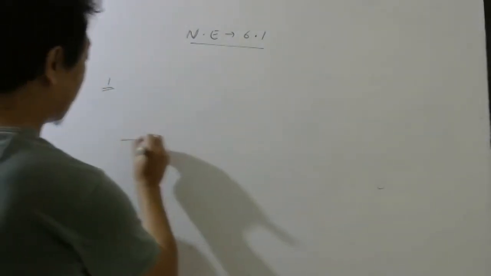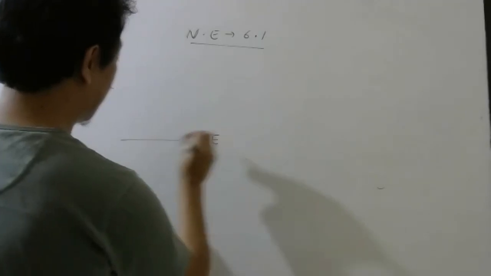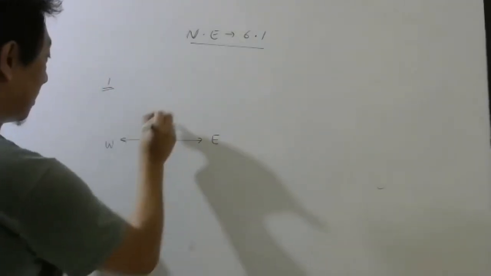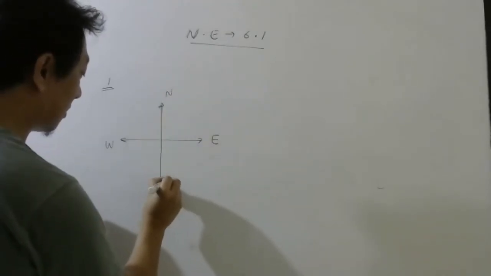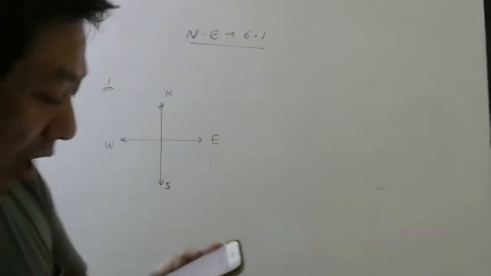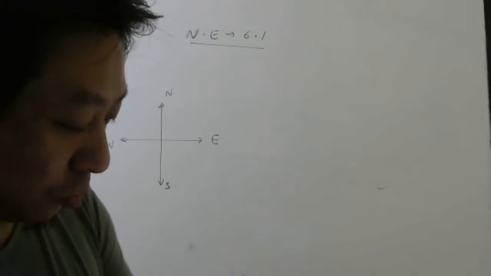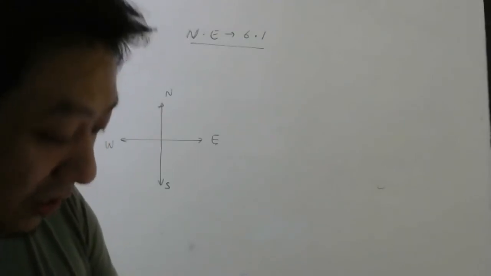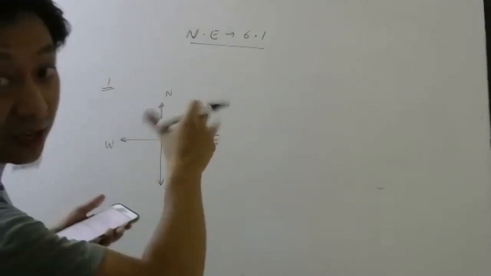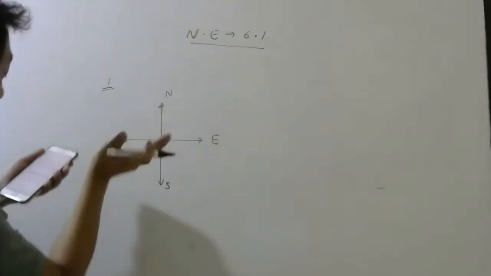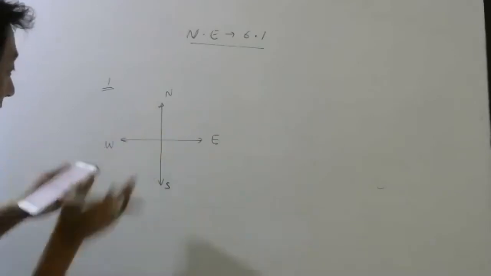So let us draw. Let us say this is east, this is west, this is north, and this is south. First of all, how have they kept the loop? The loop is kept vertically. Vertically means like this here, because the clouds are here, remember. So the loop is kept vertically in the east-west plane.